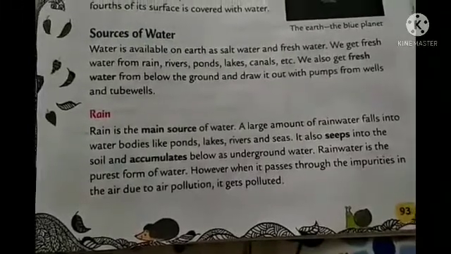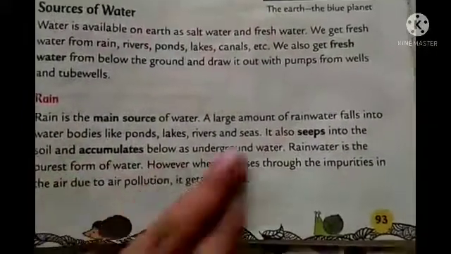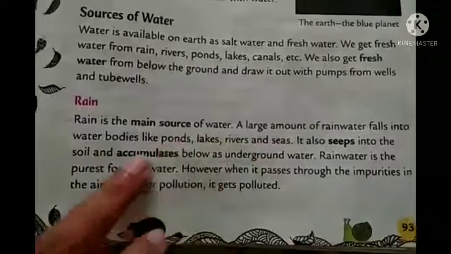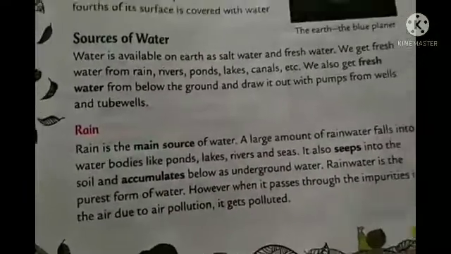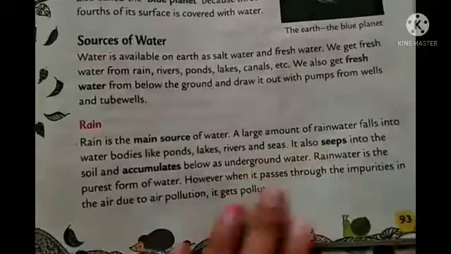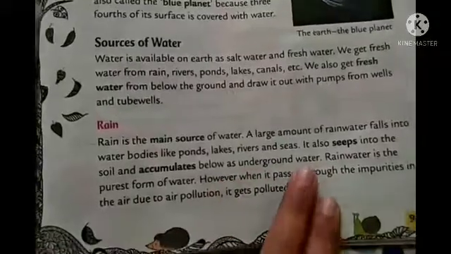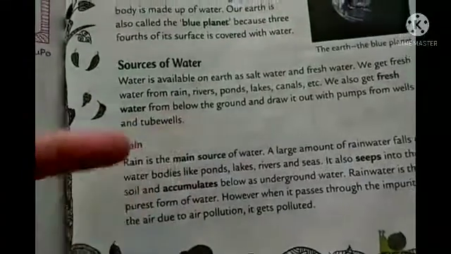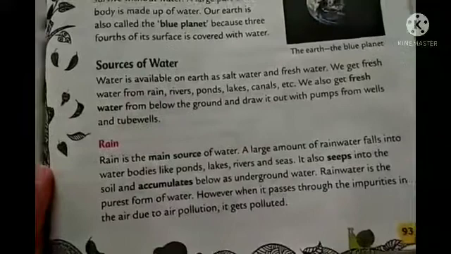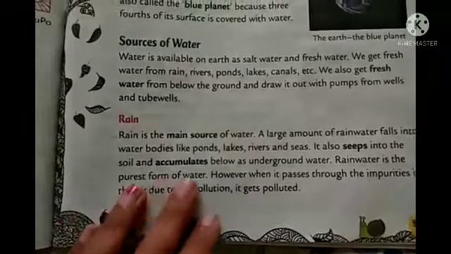Rain is the main source of water, and a large amount of rainwater falls into the water bodies like pond, lake, rivers, seas, right? They all are open water bodies. So when it is raining, they all are getting water. It also seeps into the soil and accumulates below as underground water. As I told you, if we're using water from underground, then when rain comes, it goes into the ground and refills the water under the ground.